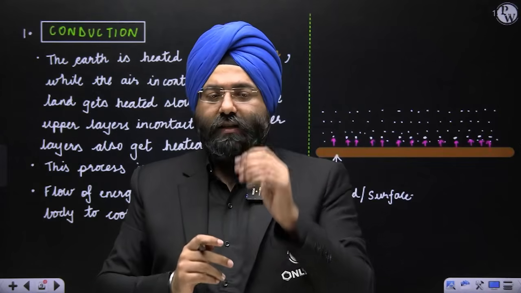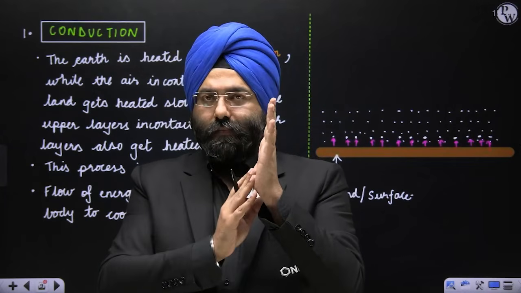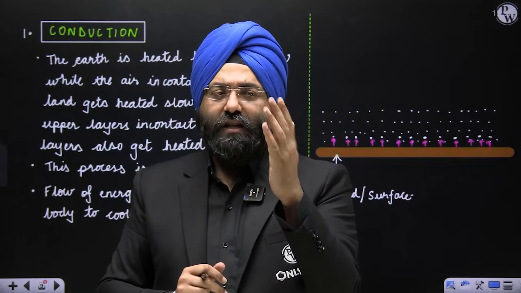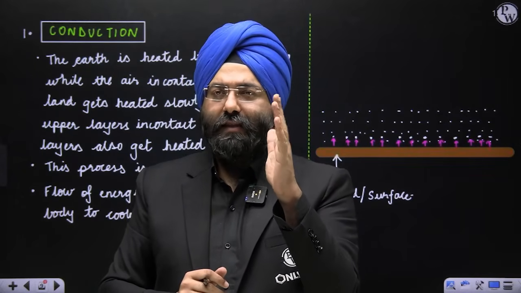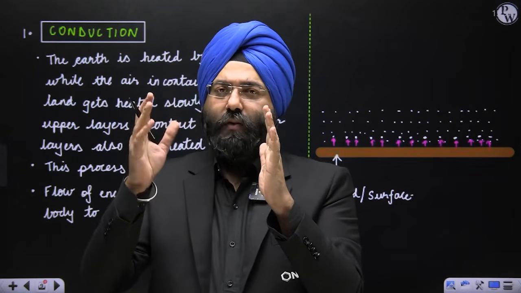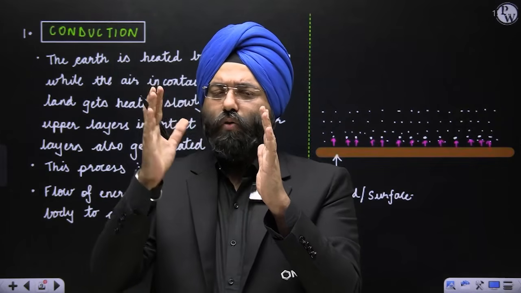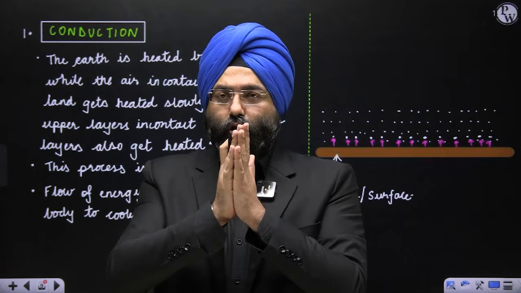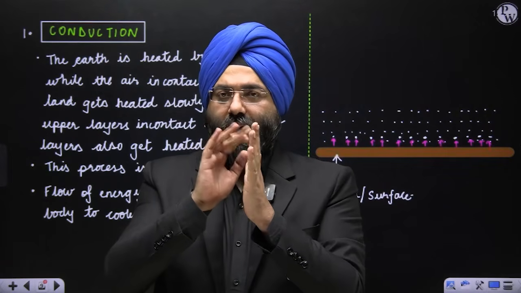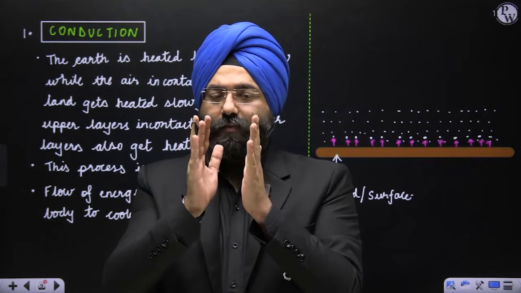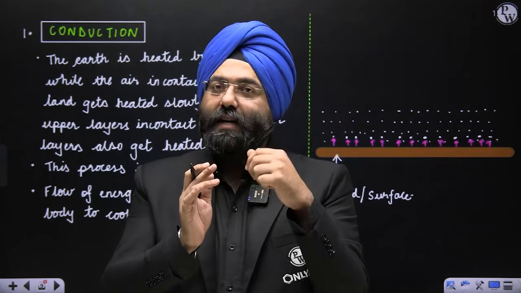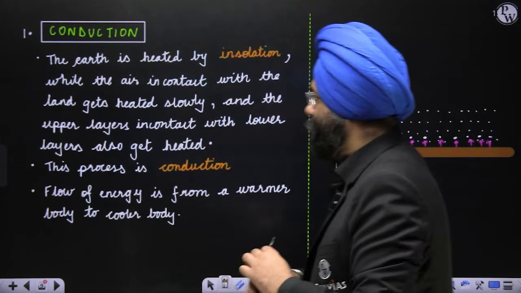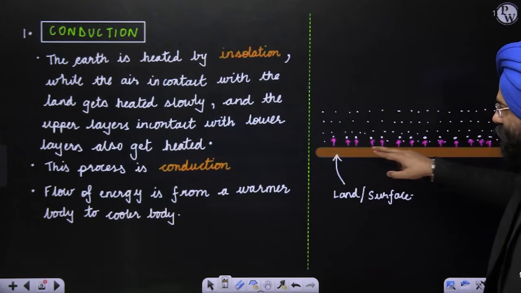Let us assume this is a hand, which is right now heated because I had placed it in front of a heater. Let us say the temperature of this hand increases. Now, let us say this other hand, because of the weather or climatic condition, is very cold, and I bring it here and join my hands. So you will realize that the heat from this hand is going to this hand, and that is because of the contact. This is known as conduction. Clear? Now see here, similarly, supposing that this is a land surface.